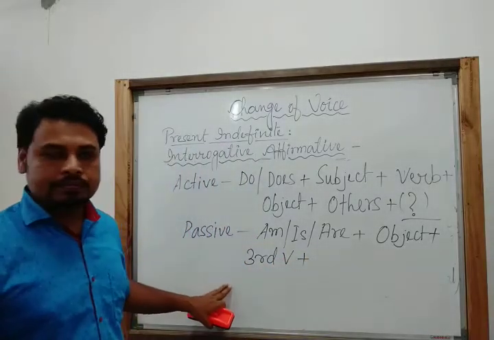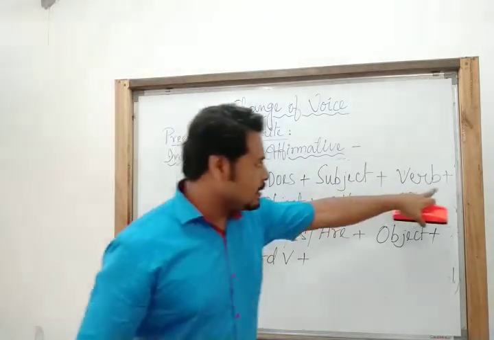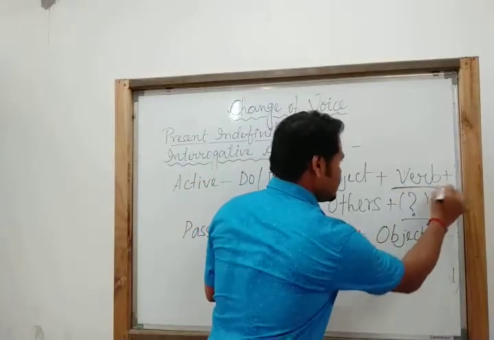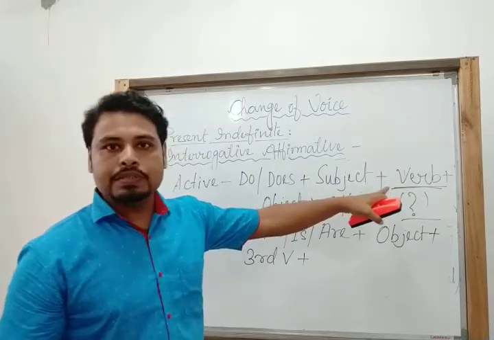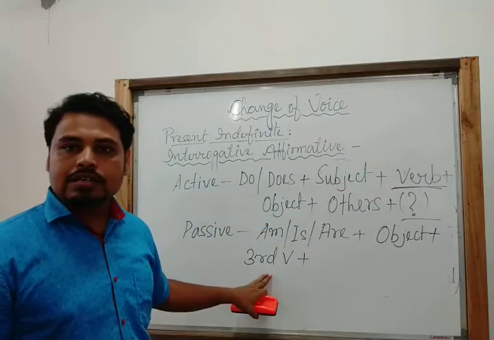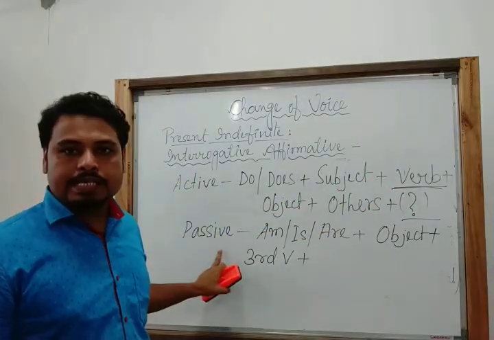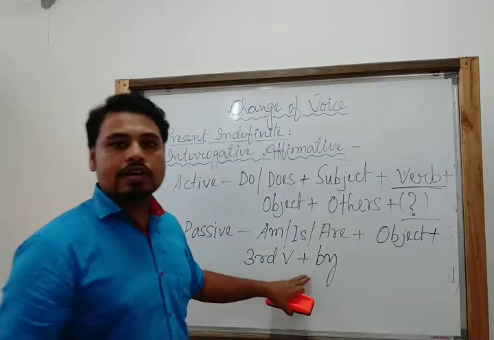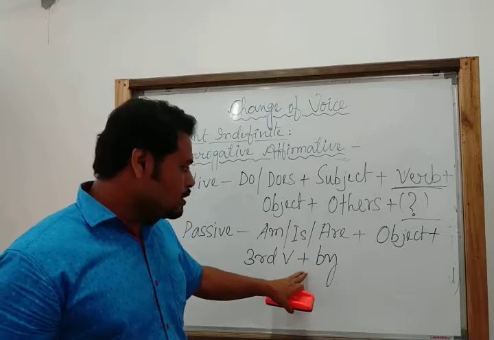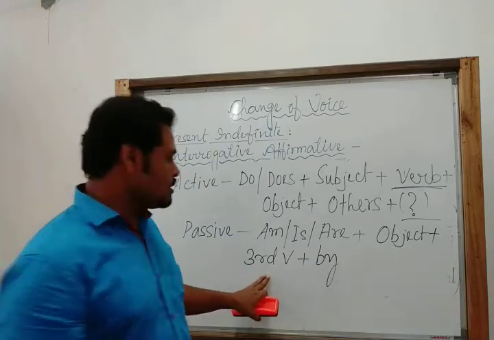The verb that we have in the active sentence, we have to use the third form of this verb while turning active into passive. Plus, going by the general rules, we need to use by after that.